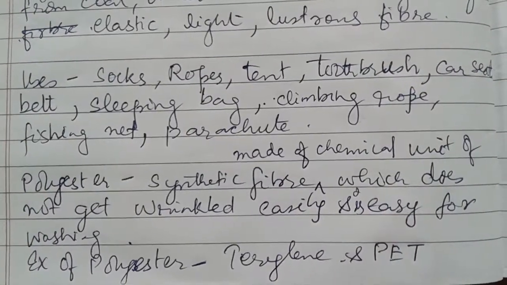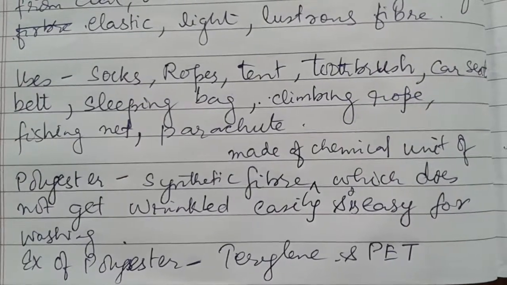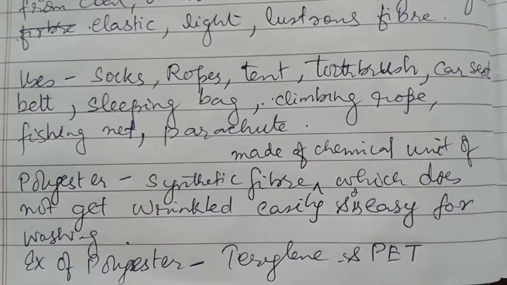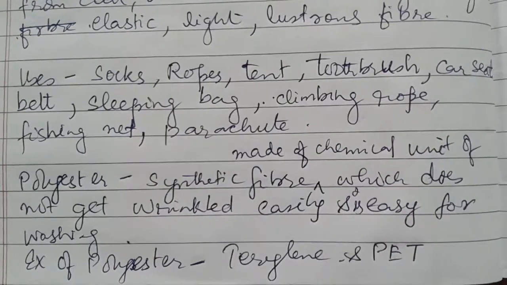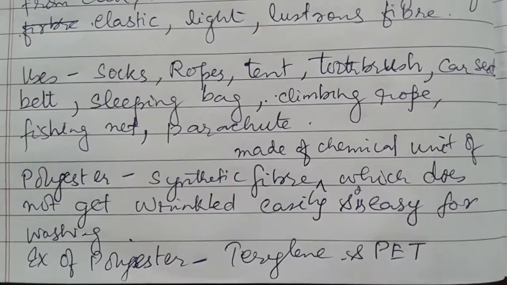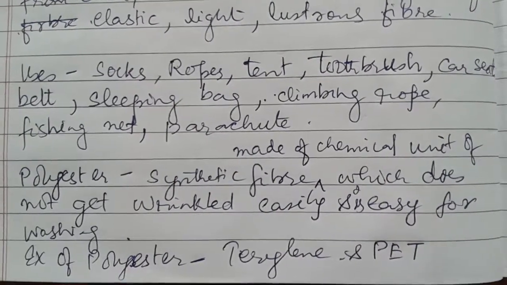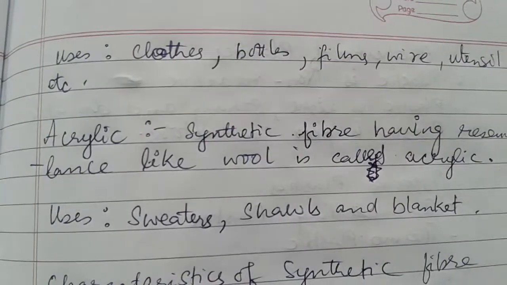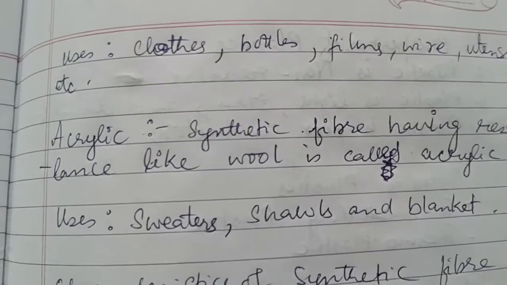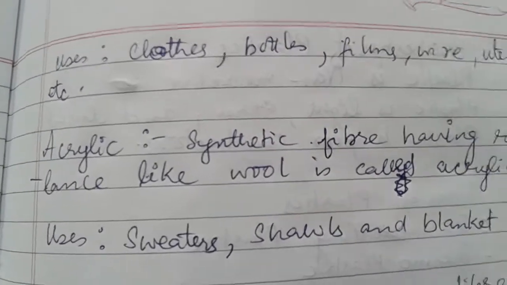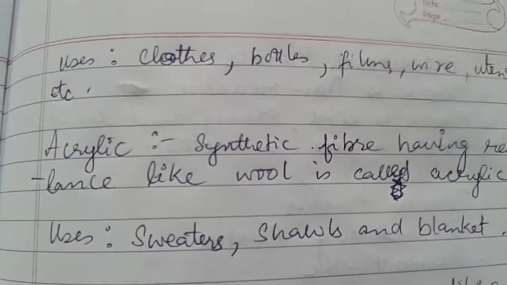The next synthetic fiber that we have is polyester. Polyester is a synthetic fiber which is made up of chemical units of ester, and it does not get wrinkled and it is also easy to wash. Examples of polyester are Terylene and PET. Uses of polyester synthetic fiber: it is used in making clothes, bottles, films, wire, utensils, etc.